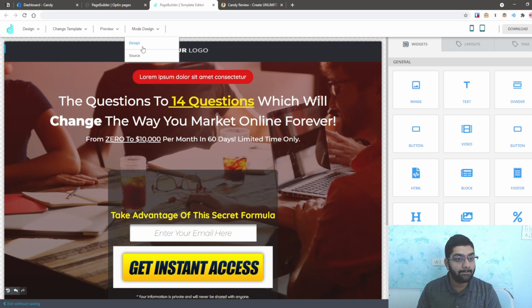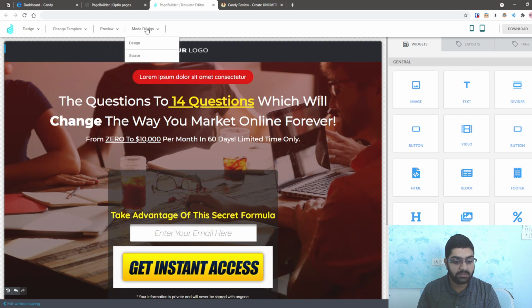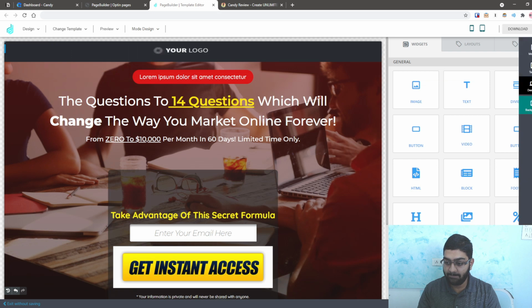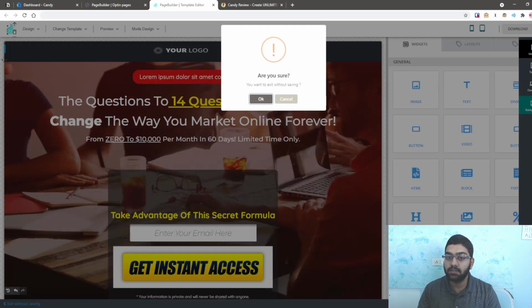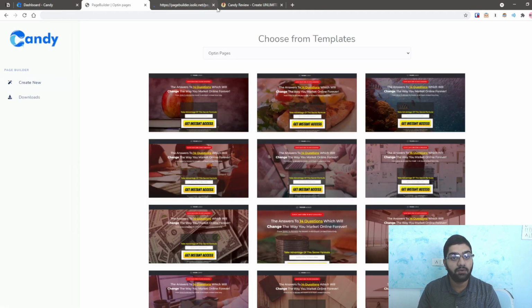Now let us see, how can we save it. Okay, you can also see them like this. So I'll close it now. As you can see, it is that simple to create these pages, and you have a good editor and you can create any of these pages.